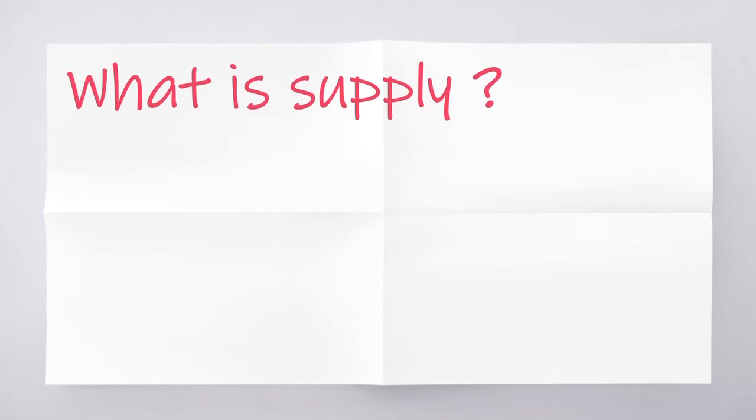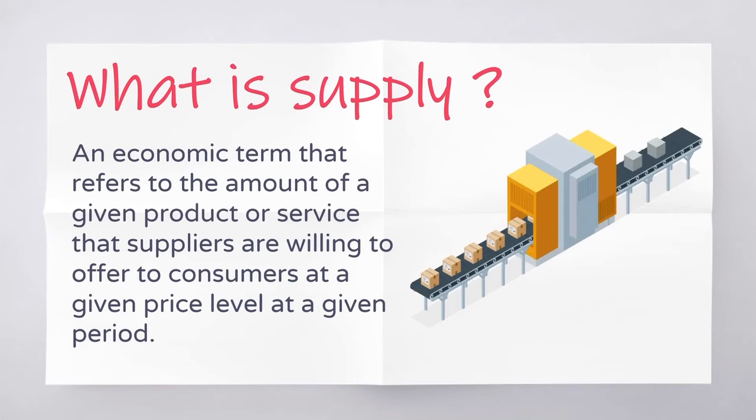What is supply? Supply is an economic term that refers to the amount of a given product or service that suppliers are willing to offer to consumers at a given price level at a given period.